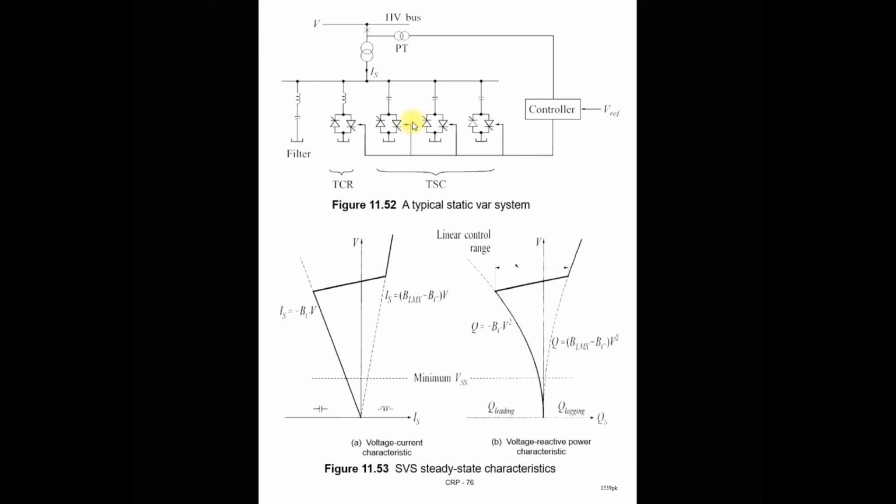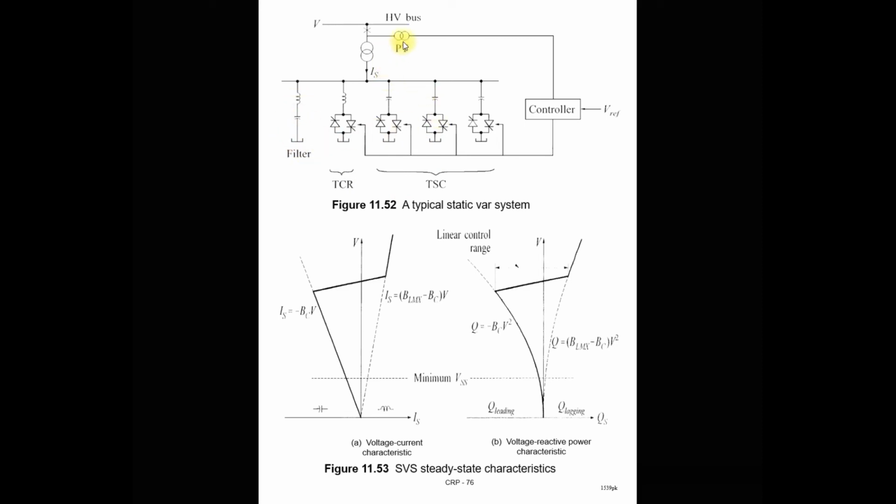And you can see how it is connected with the power system. So you can see that this is a high voltage bus. Consider this is a load bus. At this bus we are required to maintain the voltage V. And here you can see that at the bus we connect this SVS system, TCR, TSC plus filter.